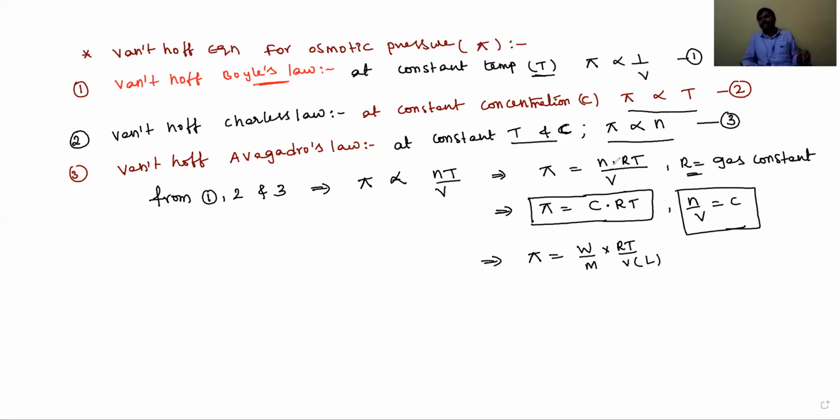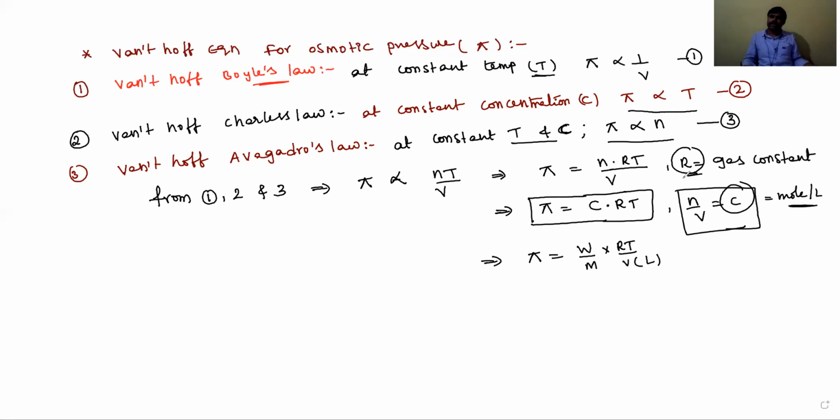From these three relations, pi is directly proportional to nT by V. Then we remove the proportionality by introducing a constant, which is called R. Here R is nothing but the universal gas constant. Then pi is equal to n by V, which is the concentration of the solution, moles per liter.